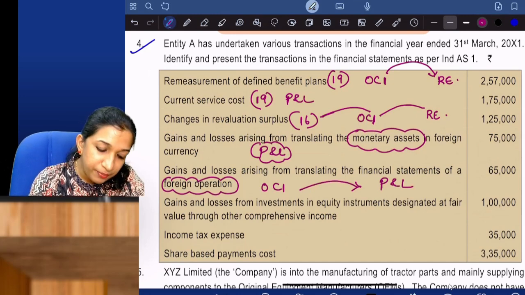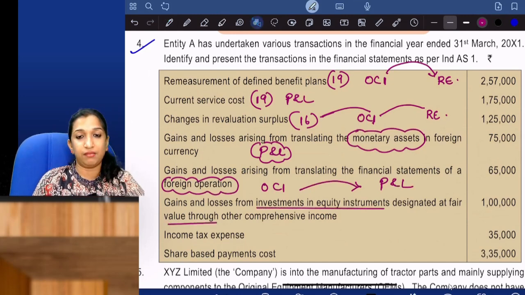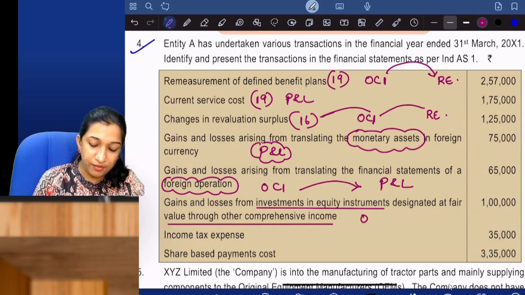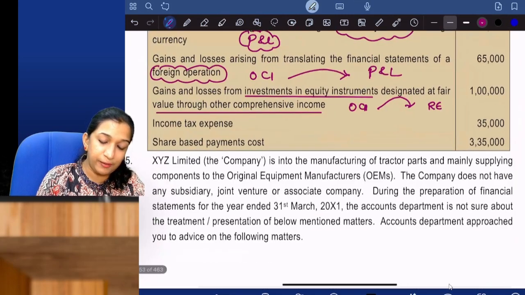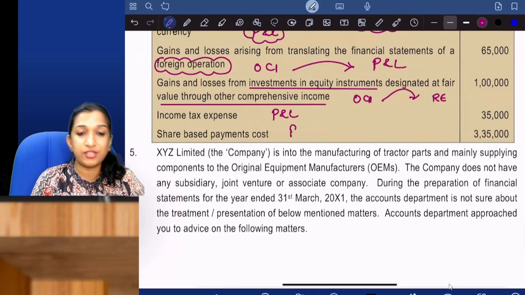Gains and losses from investments in equity instruments designated as FVTOCI. So that will of course be the fair value reserve in OCI, which will be reclassified to retained earnings. Income tax expense is always to P&L. Share based payment cost is always to P&L.